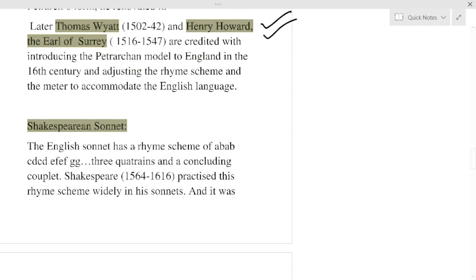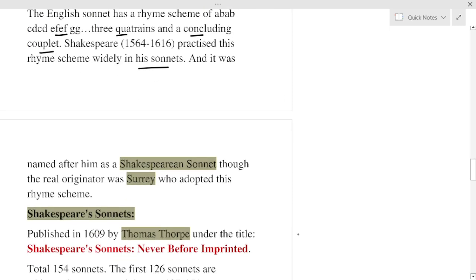The English sonnet has a rhyme scheme of A B A B, C D C D, E F E F, G G: 3 quatrains and a couplet. Shakespeare practiced this rhyme scheme widely in his sonnets, and it was named after him as the Shakespearean sonnet, though the credit goes to Surrey, who adopted this rhyme scheme. It should be the Surreyan sonnet, like that.